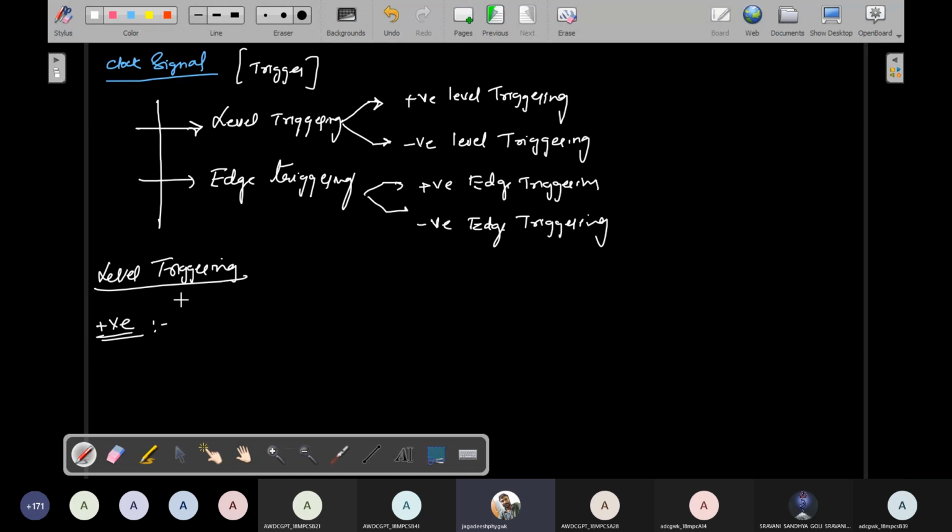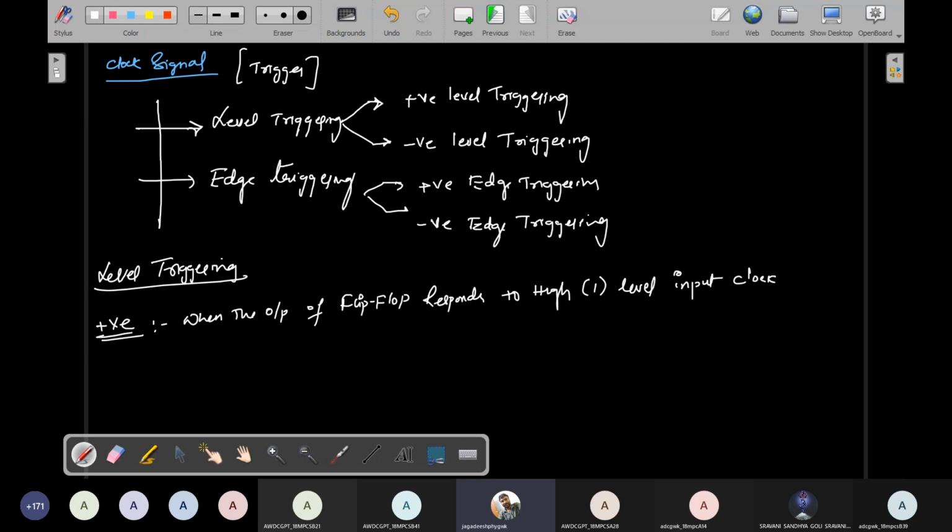I'll write here so you can understand: when the output of a flip-flop responds to high, response to high means 1, that is, to a high level input clock pulse.